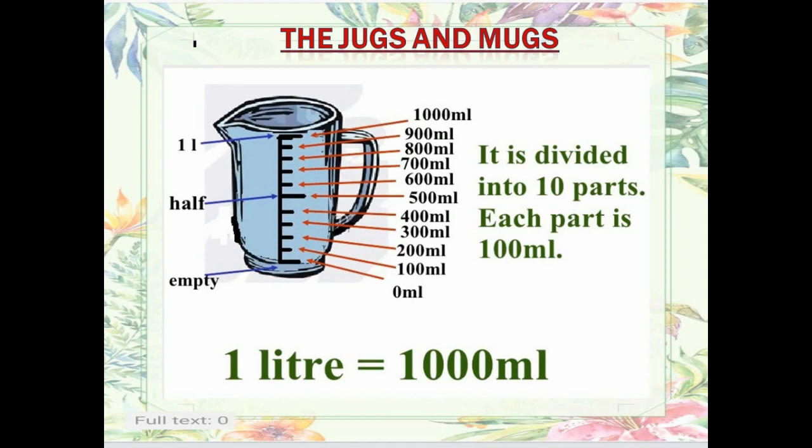And then so on, 600 ml, 700 ml, 800 ml, 900 milliliter, and then 1000 milliliter. When it reaches 1000 milliliter, it shows 1 liter. That is, 1 liter is equal to how much? 1000 milliliter.